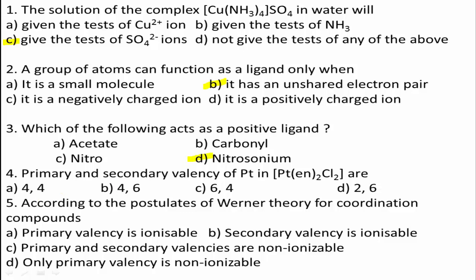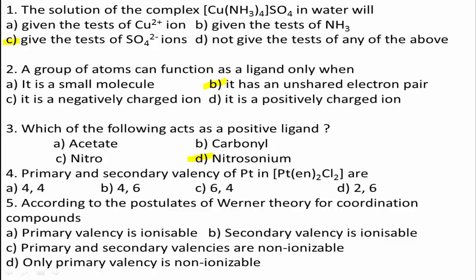Next, question number 4. Primary and secondary valency of Pt in [Pt(en)2Cl2]. See the question once again.